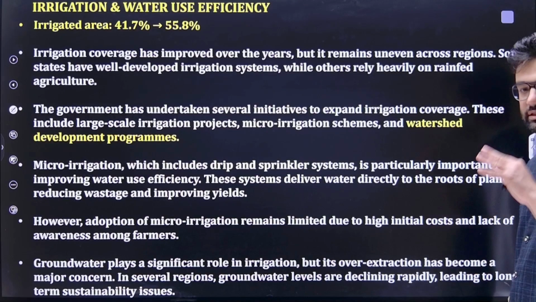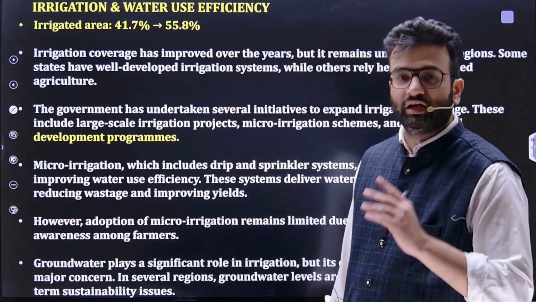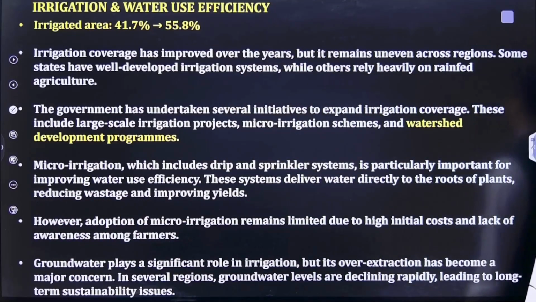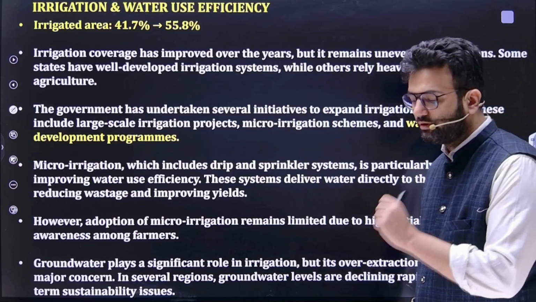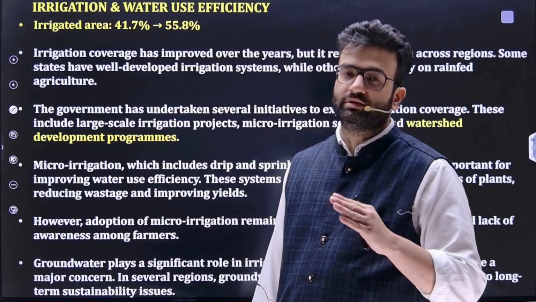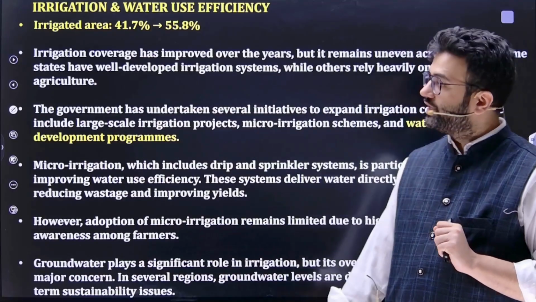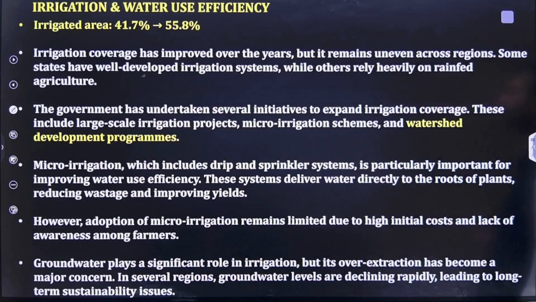Now, this is about the general basics of agriculture. Now let's move towards irrigation and water use efficiency, because this component is again very important. In our Mains syllabus, the particular topic of irrigation is mentioned. So, irrigation and water use efficiency: irrigated area enhanced from 41.7% to 55.8%.